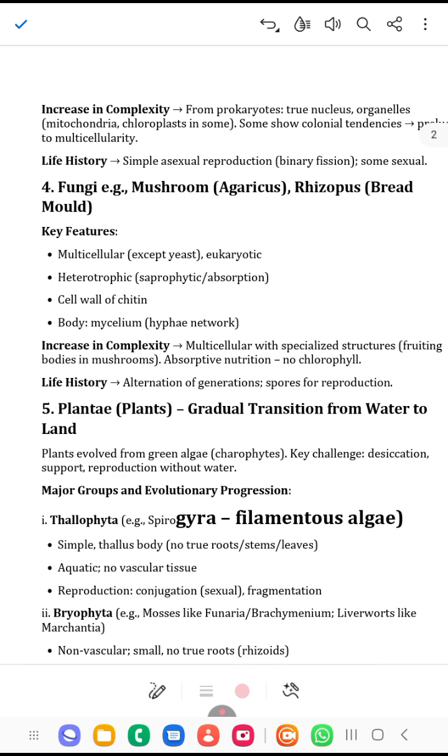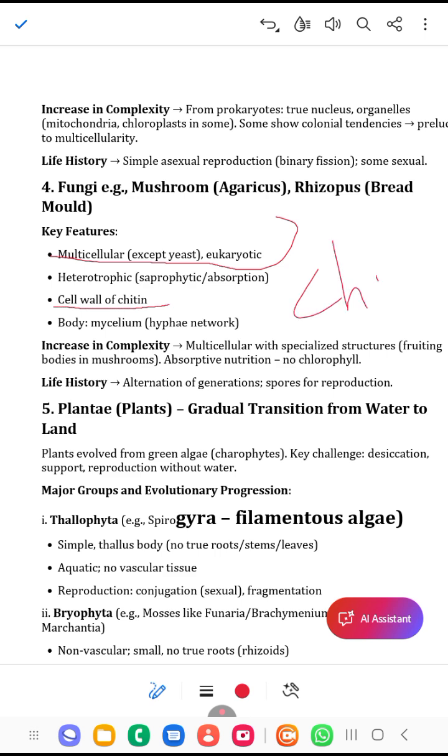Examples of fungi are the mushroom and Rhizopus. They are multicellular, except yeast, Saccharomyces cerevisiae, and heterotrophic. Instead of a cellulose cell wall, their cell wall is made up of chitin, and their body is made up of mycelium. That's why in some textbooks, instead of kingdom Fungi, you will see them as kingdom Mycetae, because they produce mycelium, a hyphae network. They are more complex than the Protista.